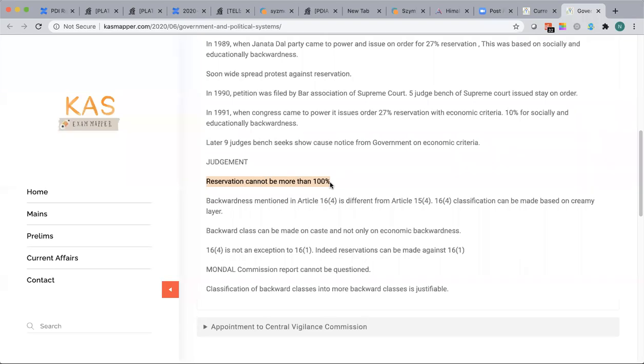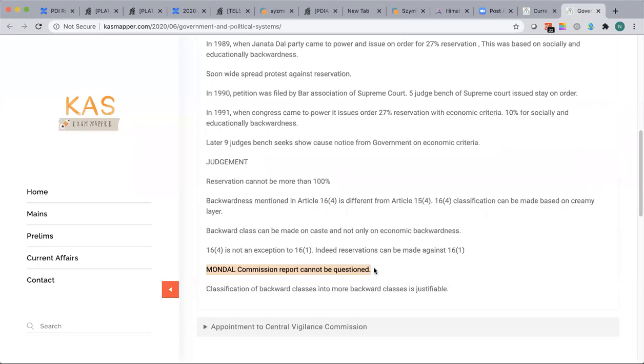But they made some important points. First of all, they agreed to the Mandal Commission report, and said it cannot be questioned. Whatever list of backward castes the Mandal Commission came up with is legitimate. That means the Supreme Court agreed that backward classes can be categorized based on social and educational backwardness, because based on this criteria they can deduce that their representation in government jobs is minimal.